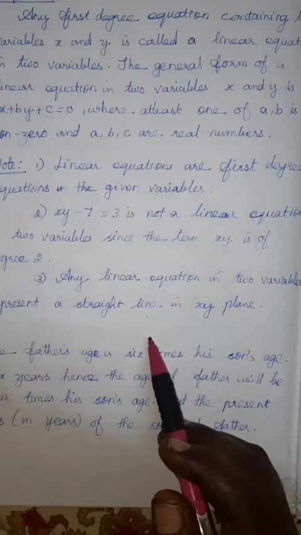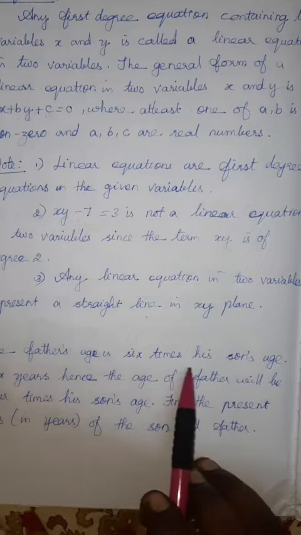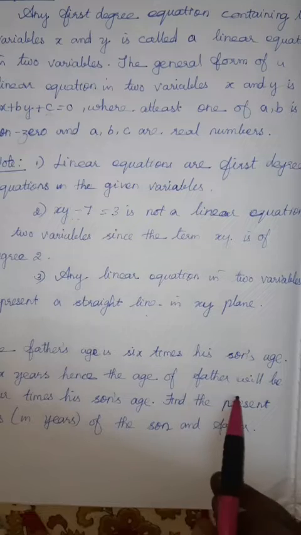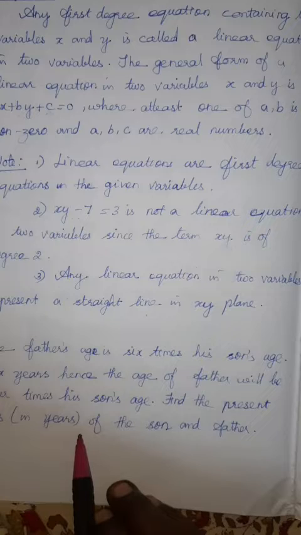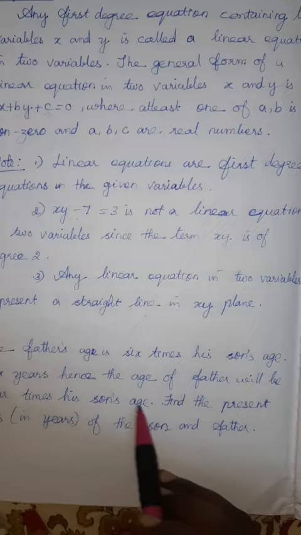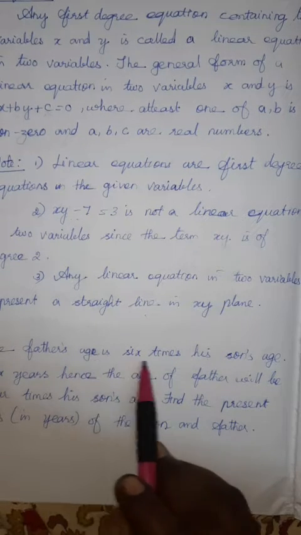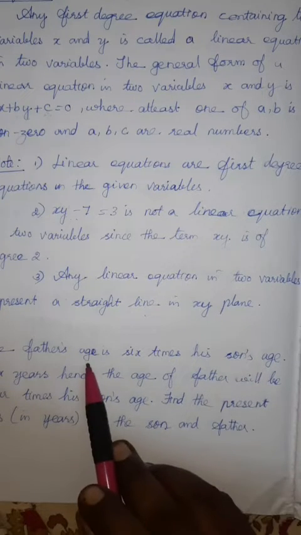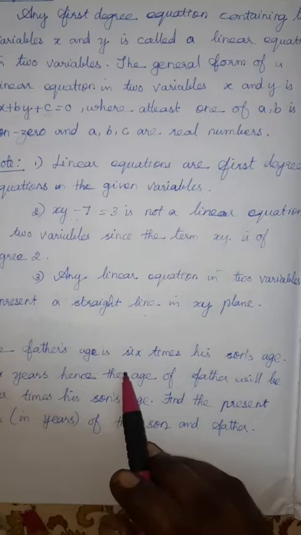Next we continue with example 3.1. The father's age is 6 times his son's age. 6 years hence, the age of the father will be 4 times his son's age. Find the present ages in years of son and father. Present age we need to find. What is the relation between father and son, what is the age relation here? 6 times his son's age. If the son's age is x, the father's age is 6x. That is the meaning. Now we can do the sum.